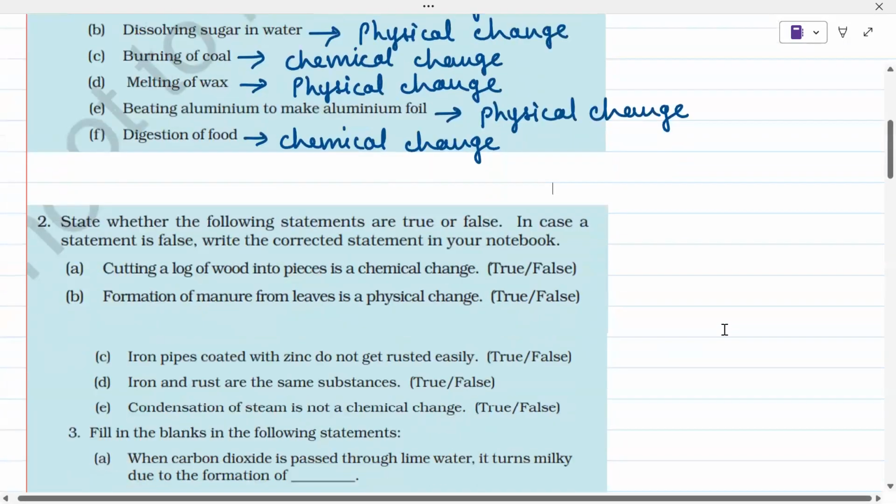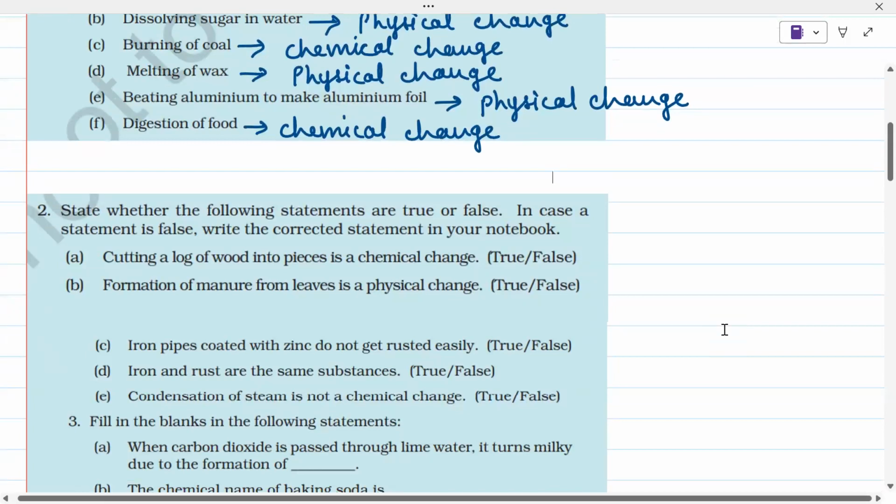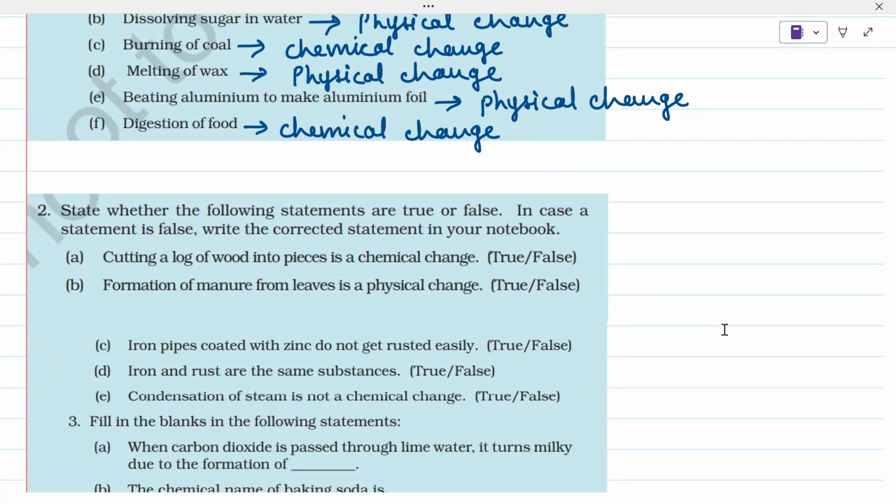State whether the following statements are true or false. In case a statement is false, write the correct statement in your notebook. So number A, cutting a log of wood into pieces is a chemical change. So this is not a chemical change. This is a false statement. Why? Because in this, we are cutting the log of wood, but there is no change in its properties, right? So it is a physical change, but yes, we cannot get the log back. So we can say that it is a physical change, but irreversible physical change.